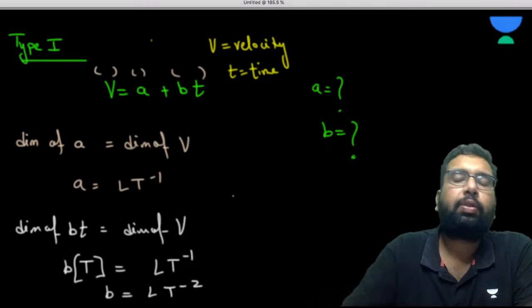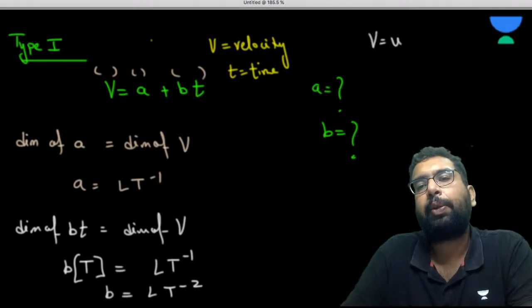So this is the formula, v equals u plus at. We are going to see it in the next chapter, mostly by tomorrow. Now let's do one more question.